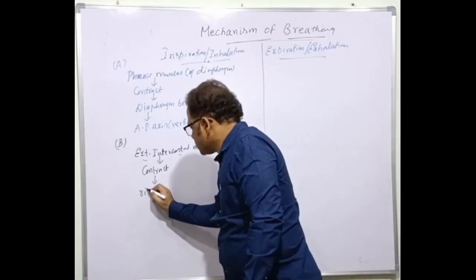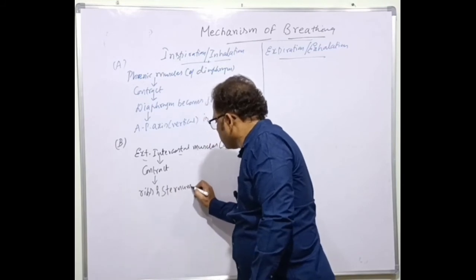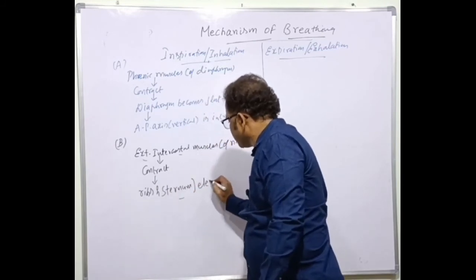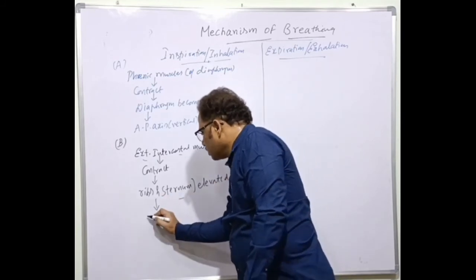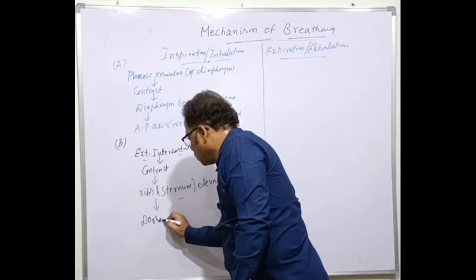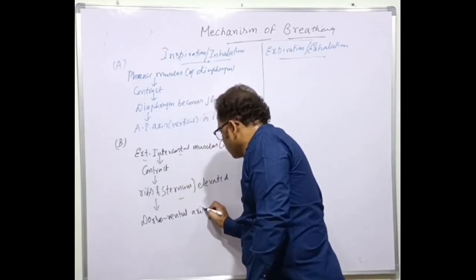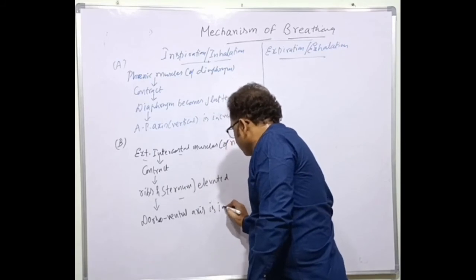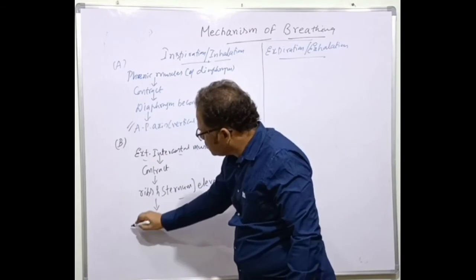The ribs and sternum both are elevated, that is, raised. Because of the elevation, the area in the dorsoventral axis is increased. So what is the net result of this one and this one?